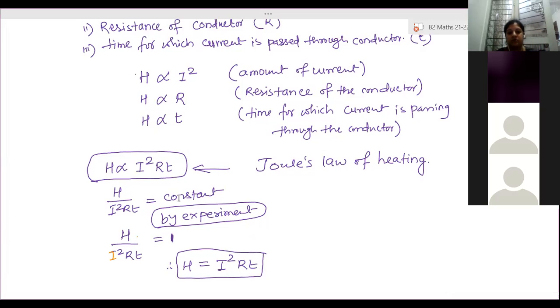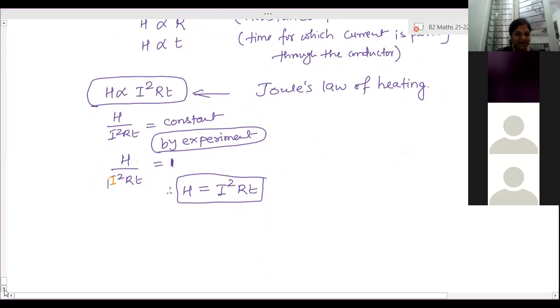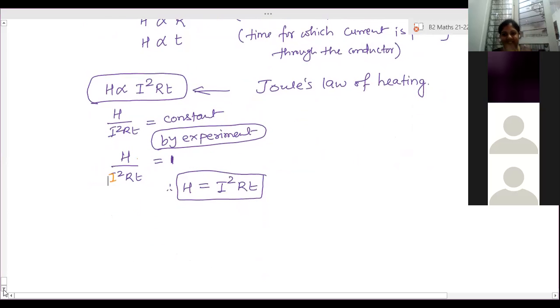So this question is for how many marks? 2 marks. We wrote so much. Yes, that much is for 2 marks only; they have asked in the boards also. Ma'am, in the previous part, the combination of resistors, the derivation of parallel and series is 2 marks. We wrote double of what we wrote for this, still only 2 marks. There are also 5 mark questions: 2 marks derivation and 3 mark numerical.